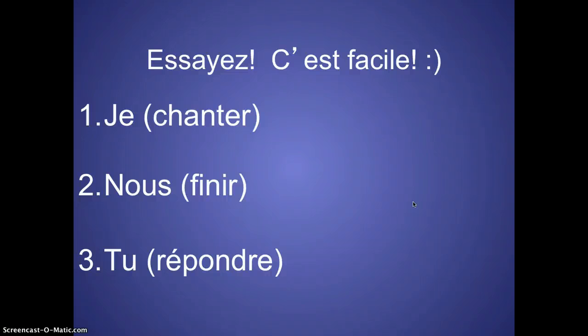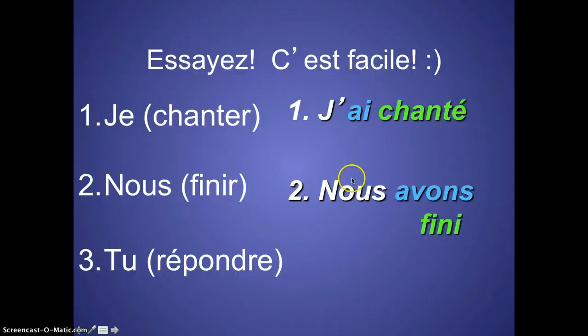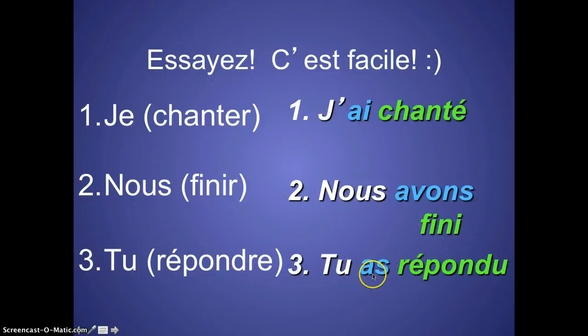Alright. Here are three more. Now this is putting it all together in the passé composé. Start with your subject, add your form of avoir, and your past participle. Pause the video. Try these three. Did you pause it? You're cheating again. Here are the answers. J'ai chanté. First part, avoir. Second part, past participle. Nous avons fini. First part, avoir. Second part, past participle. Tu as répondu. Avoir, past participle.